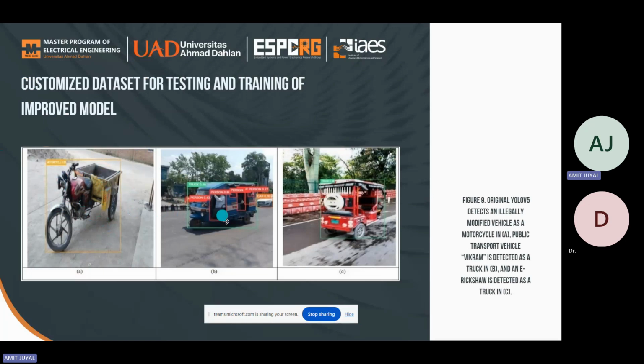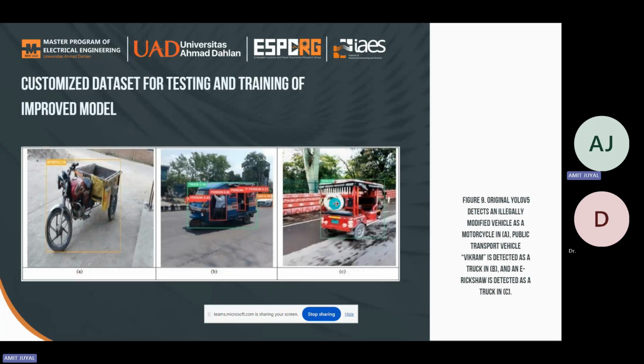In the second image, the original YOLO V5 detects it as a truck, but it is a public transport Vikram. And again, this is the e-rickshaw, which is shown in figure C. The original YOLO V5 detects it as a truck.